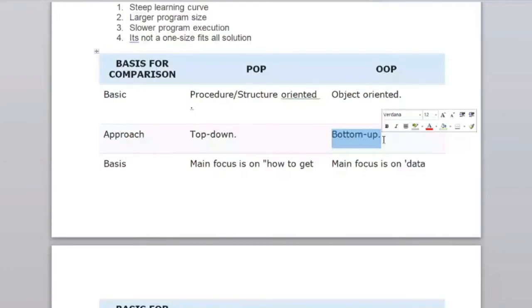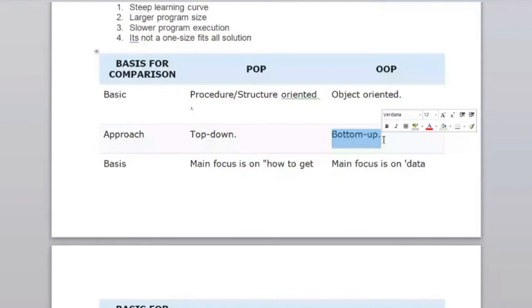If you see here, two additional concepts are used: operators and constructors. These two concepts are not present in your procedural program. Here we can overload the function. Here also we can overload the function, but we can overload the constructor as well as the operator also.